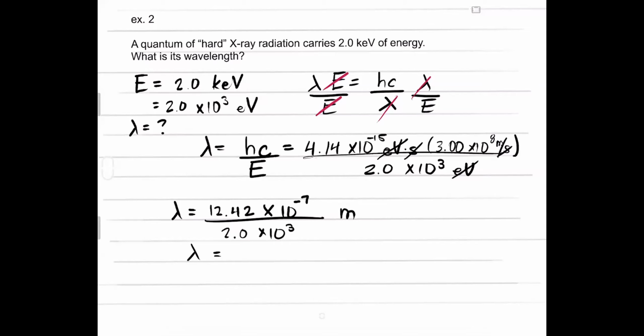Finally, what we got to do is divide 12.42 by 2, and we end up with about 6.2, right? We're rounding for the proper number of significant figures. And then the scientific notation, negative 7 minus 3, so 6.2 times 10 to the negative 10 meters. And there's your answer.